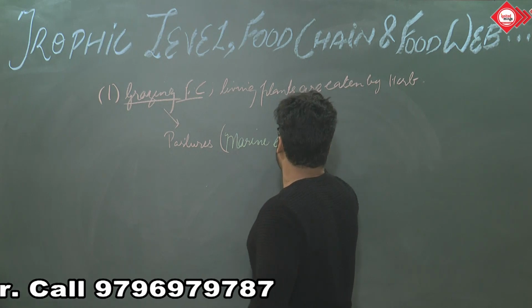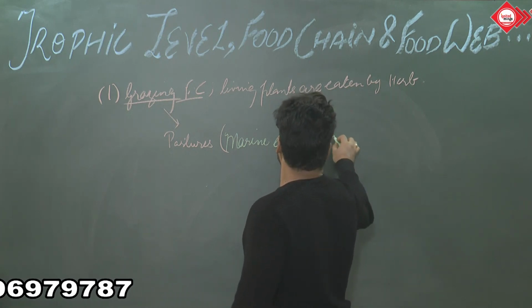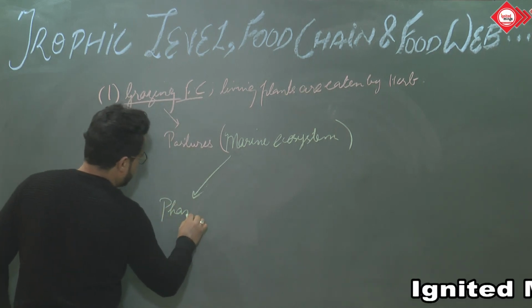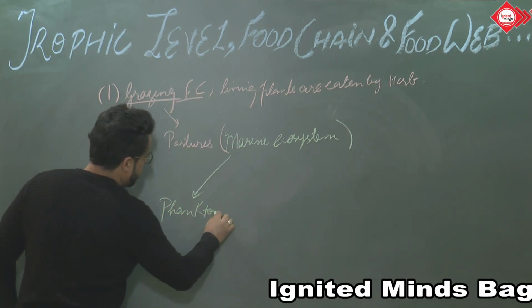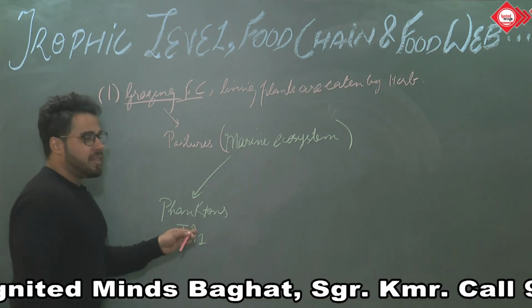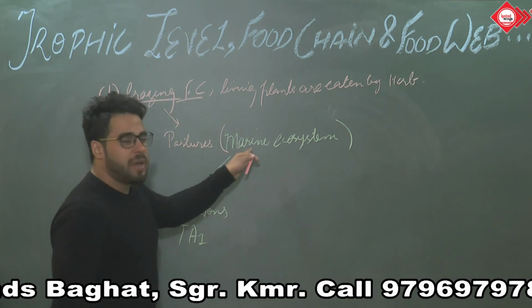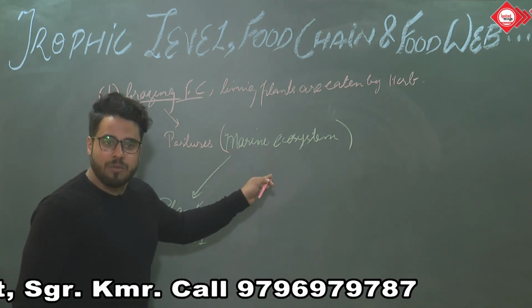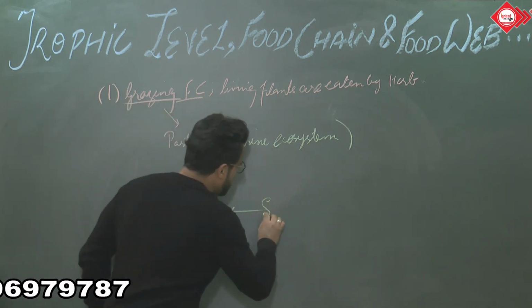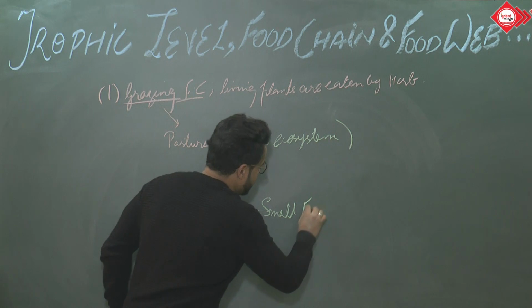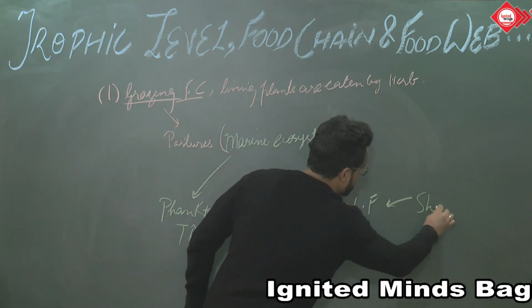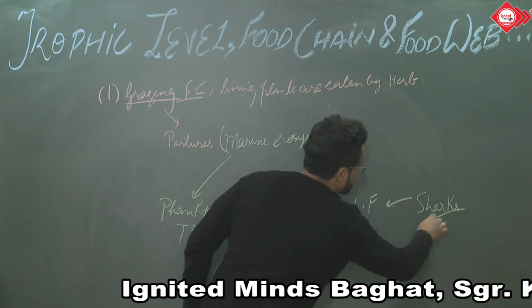Grazing food chain is more common in the marine ecosystem, because if we talk about grazing, it is the phytoplanktons or the planktons which act as pastures. Trophic level 1, these planktons, act as pastures in these marine ecosystems or in the pond ecosystem or in the lake ecosystem. It is the phytoplanktons which are the food of these small fishes, and these small fishes are the food of large fishes, which ultimately are the food of large carnivores, top carnivores, that is sharks, whales and so on.